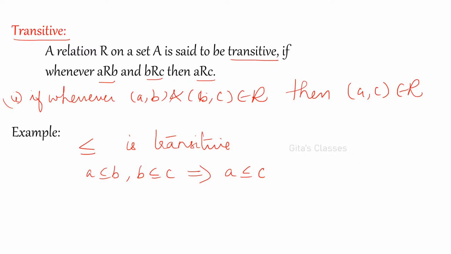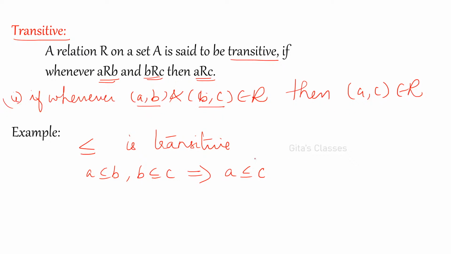Okay. So, transitive means if R is a relation on a set A, always remember, on a set means what? A to A. Always it is a subset of A cross A. Please remember that. A relation R on a set is said to be transitive if A is related to B and B is related to C, then A is related to C should be there. In other words, if (A, B) and (B, C) belong to R, then (A, C) belongs to R.